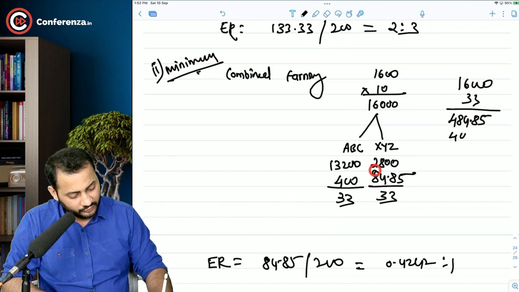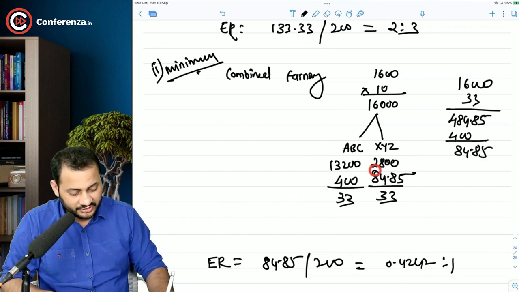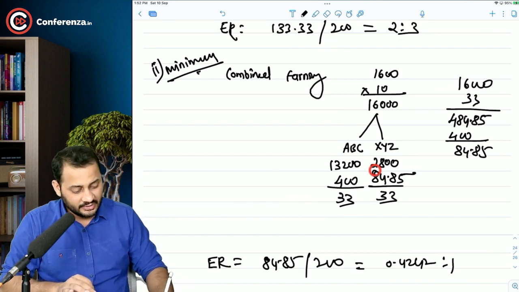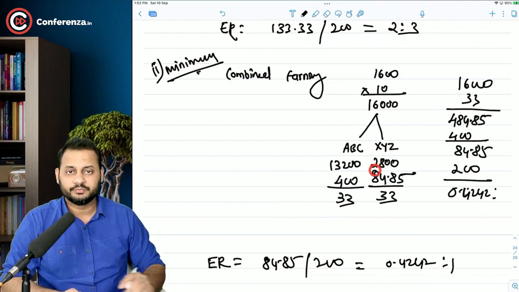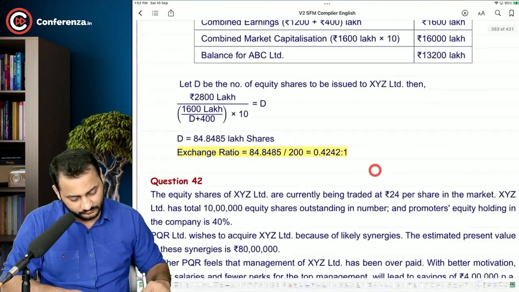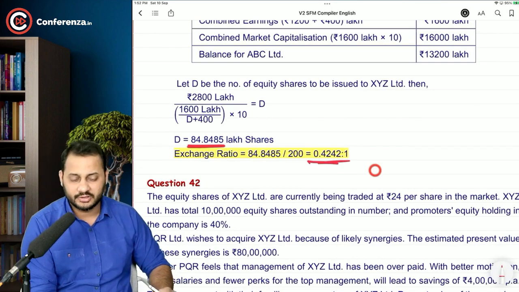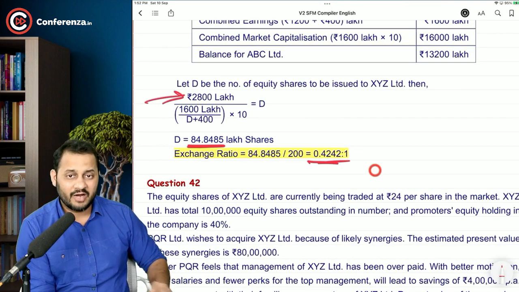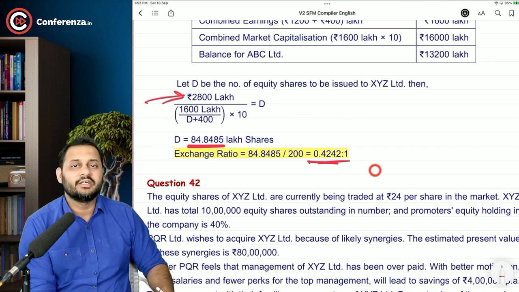484.85, out of which 400 shares are kept by the acquirer itself. So the balance shares can be distributed to XYZ and the ratio will be 0.4242. See, we can give them 84.8485 shares. So the market value after merger of the target company should be 2,800 lakhs.